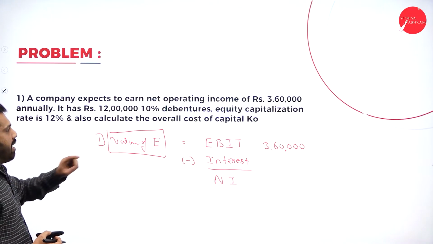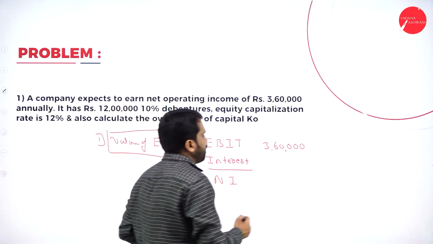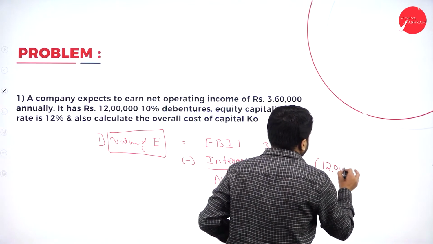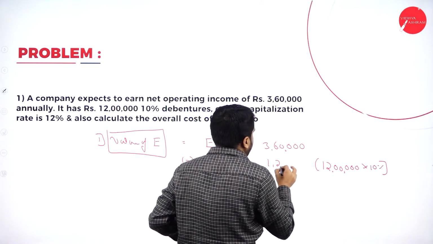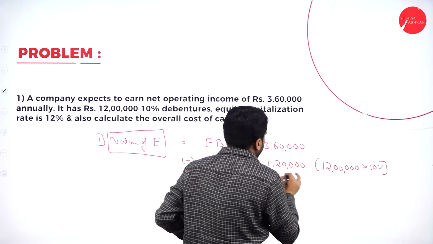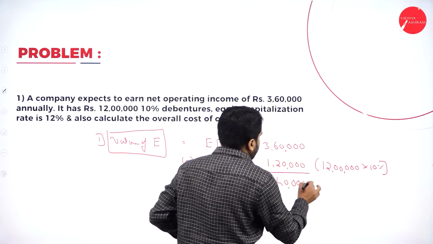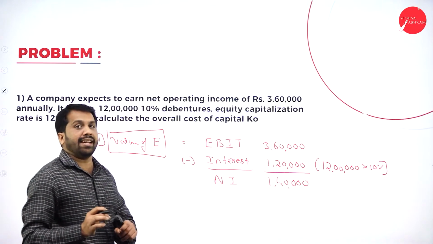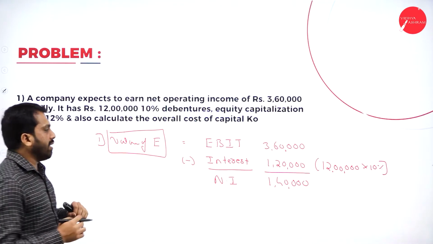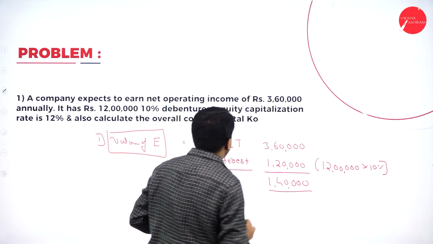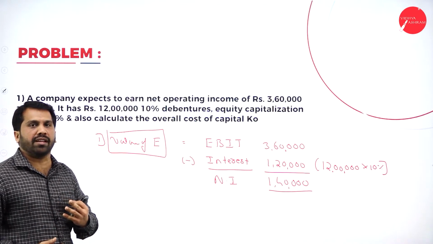Now, what is the EBIT you have? 3,60,000. What is the interest you have? 12 lakh at a rate of 10%. You will get 1,20,000. Now, 360 minus 120 will be 1,40,000. What is your NI? Net income is 1,40,000. Hope you're clear with this. Your net income you got, but we don't know the value of equity. How to find out your equity?